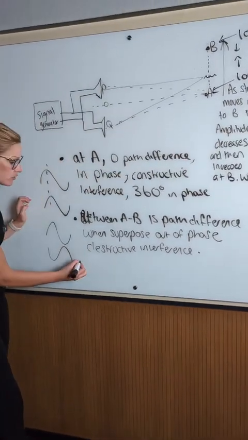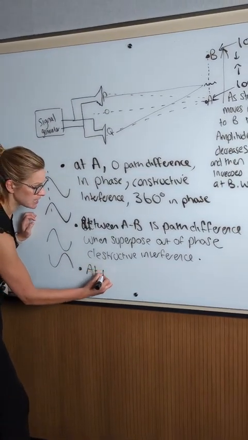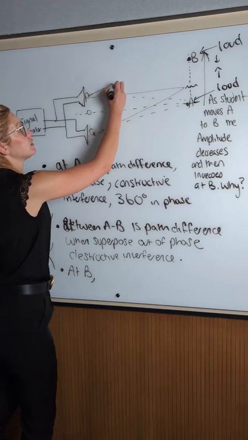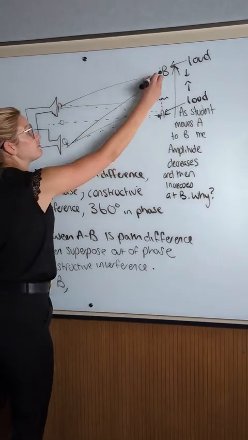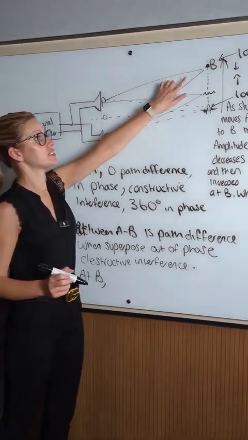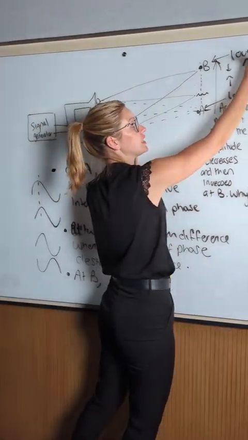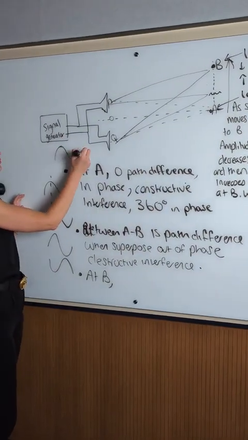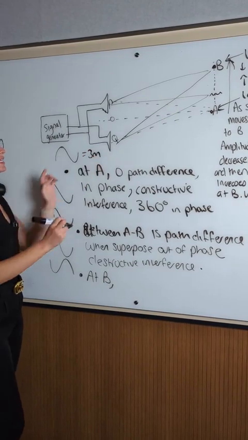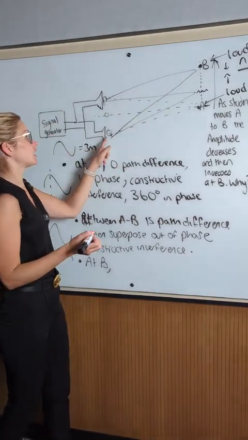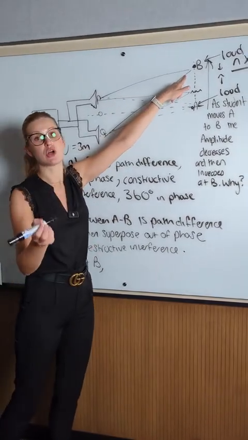So we're just going to finish off our bullet point by saying at B, the waves again are going to be in phase with each other because their path difference, even though this is a shorter line, is going to be a whole integer of the wavelengths. So let's say the wavelength of that wave was maybe 3 meters. So what this means is P to B is probably 6 meters, and Q to B maybe 9 meters.